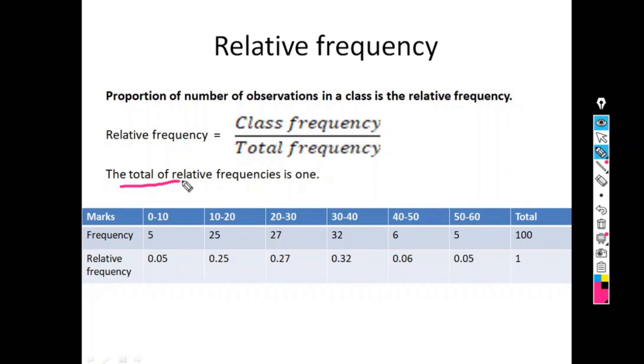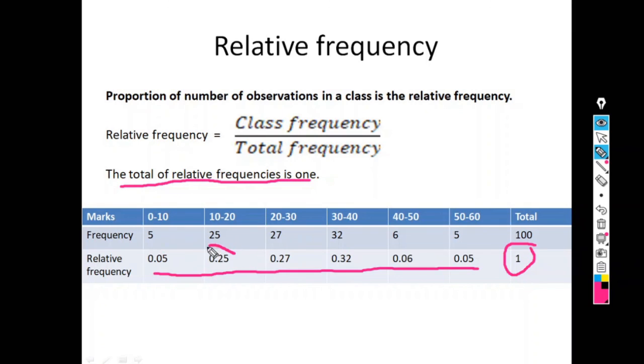And see here, the total of the relative frequencies is 1. So the addition of all these relative frequencies is 1. So my question is what? How many percentage of students get marks between 0 to 10 or marks between 10 to 20?